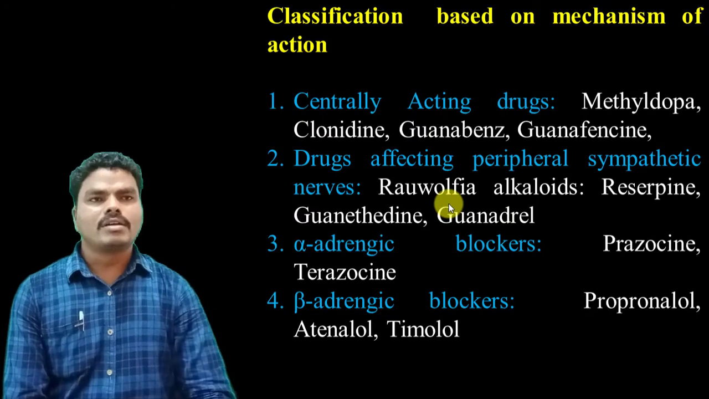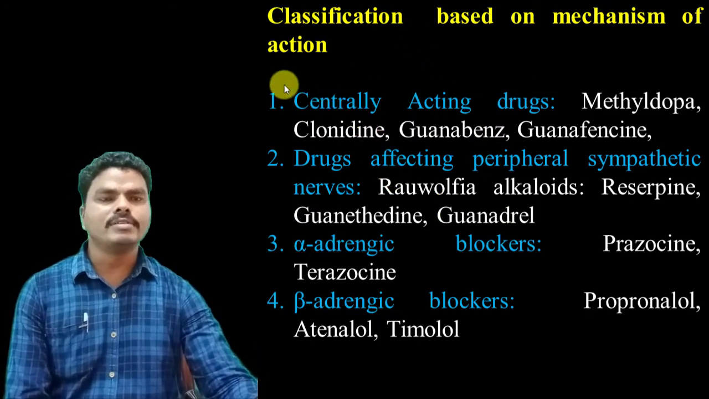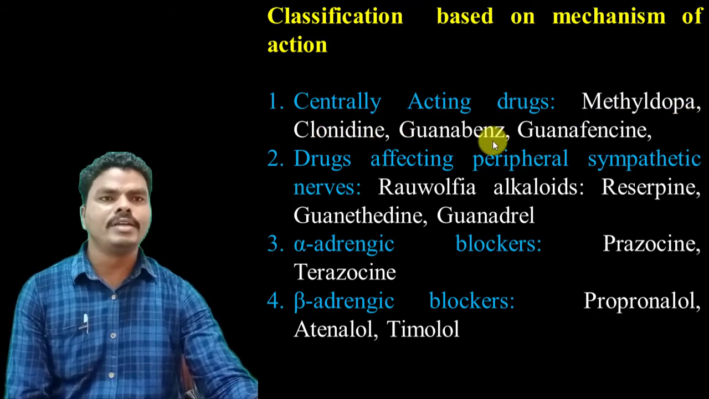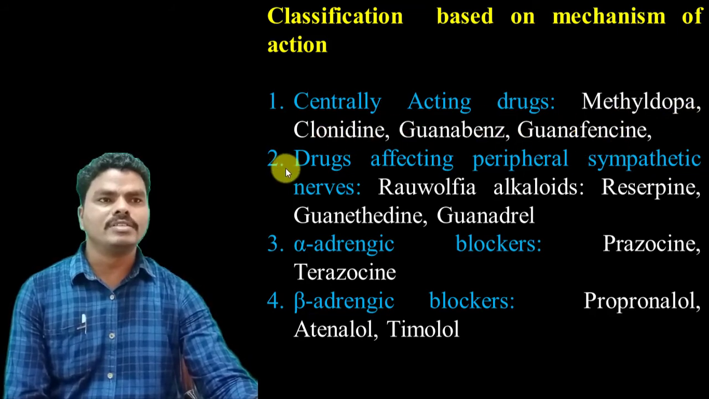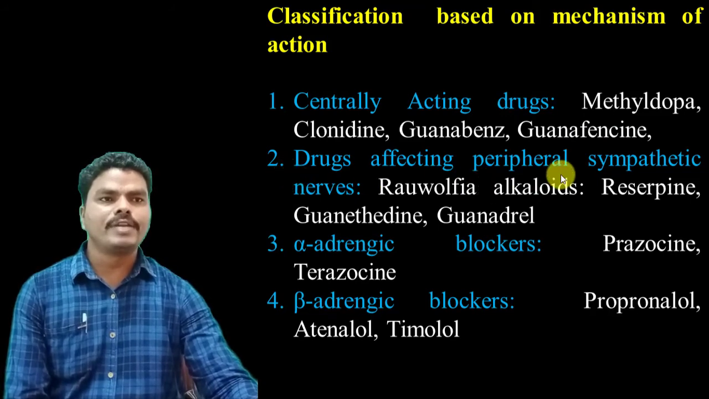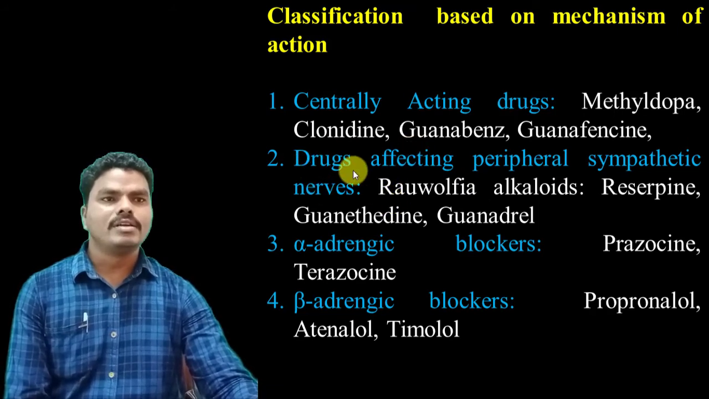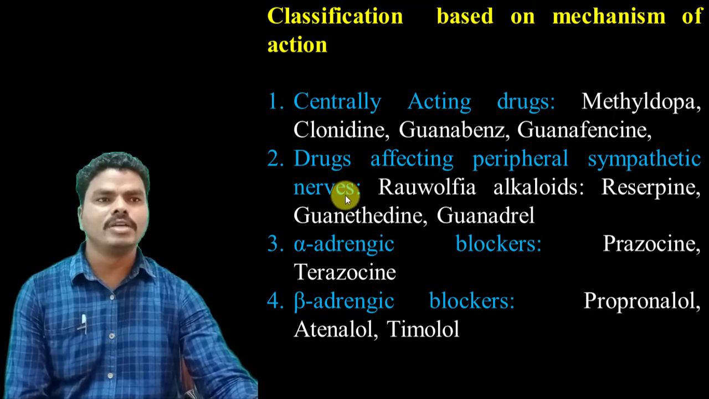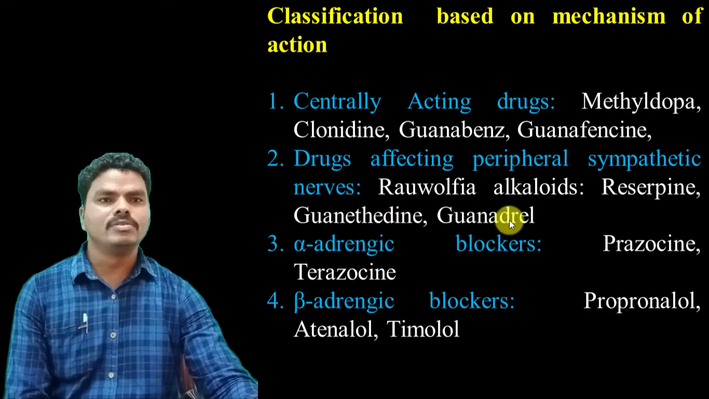And coming to the classification based upon the mechanism of action, these antihypertensive drugs are classified as follows. The first one is centrally acting drugs. Examples are methyldopa, clonidine, guanabenz, guanfacine. Second one is drugs acting on peripheral sympathetic nerves, that means they can affect these peripheral sympathetic nerves. Examples are Rauwolfia alkaloids, which include reserpine, guanethidine, guanadrel.